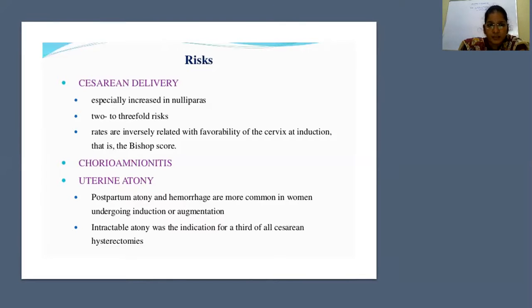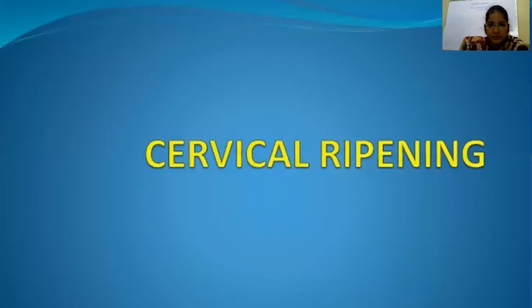Next, chorioamnionitis. Even if the membranes are not ruptured, if proper asepsis is not maintained during the induction of labor, the patient will land in chorioamnionitis. Next, uterine atony. This is a common complication with or without induction of labor. PPH, postpartum hemorrhage, is the most common complication with patients undergoing induction or augmentation. You have to be well prepared to handle PPH.